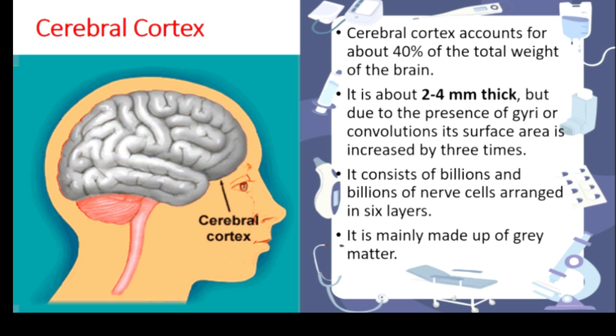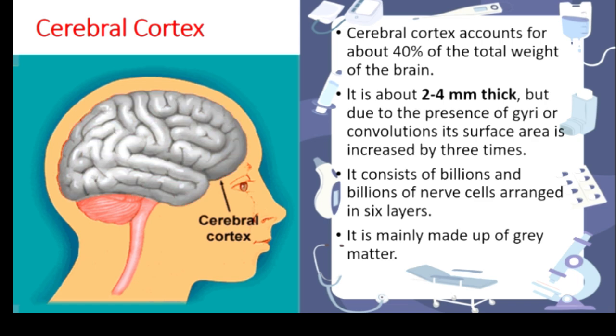And then it is mainly made up of gray matter. I have already told you in the general introduction. So these are the basic features of the cerebral cortex. Let me revise from the cerebrum. Cerebrum is the seat of intelligence. It is present in the anterior part of the cranial fossa, and it is the largest part of the whole brain.